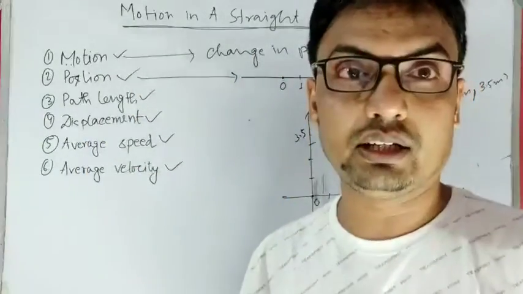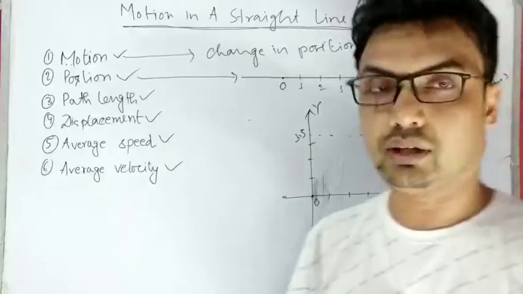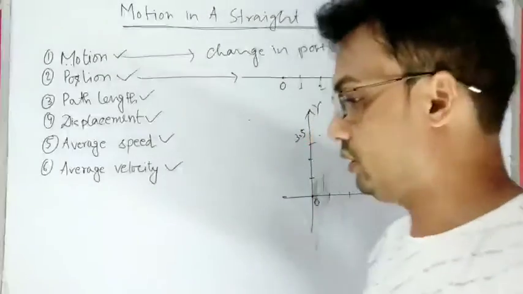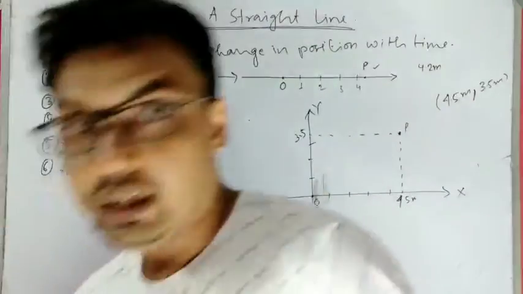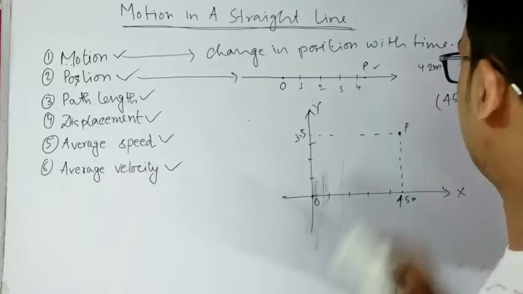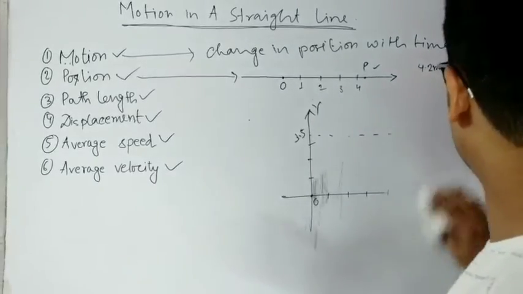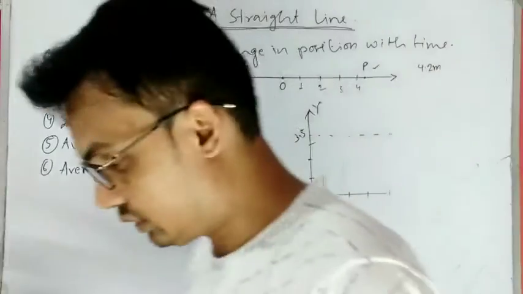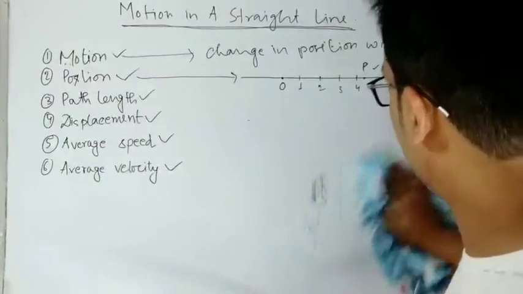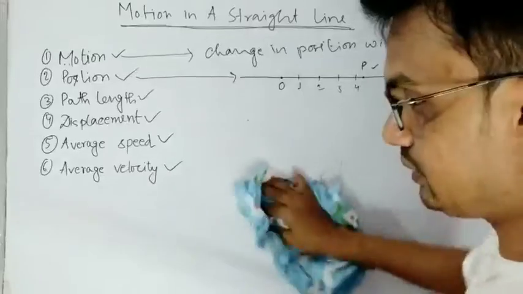We can choose many other forms of coordinates or references, but this is the most convenient one. Our target in this video is motion in a straight line, so I will not talk about motion in two dimensions.